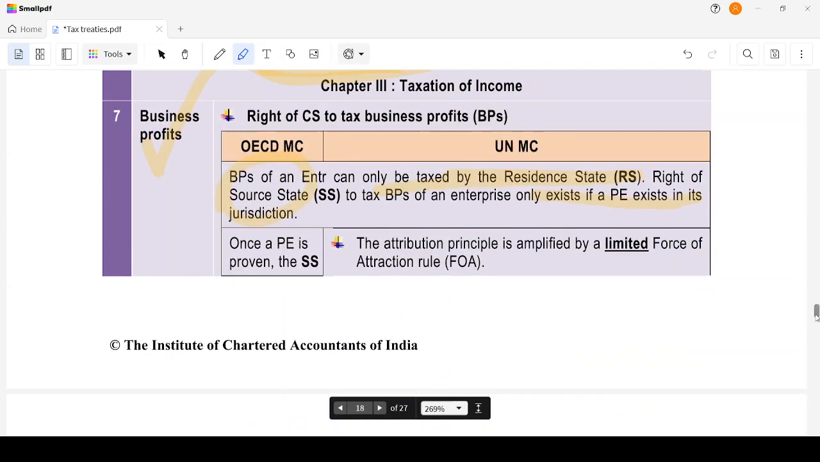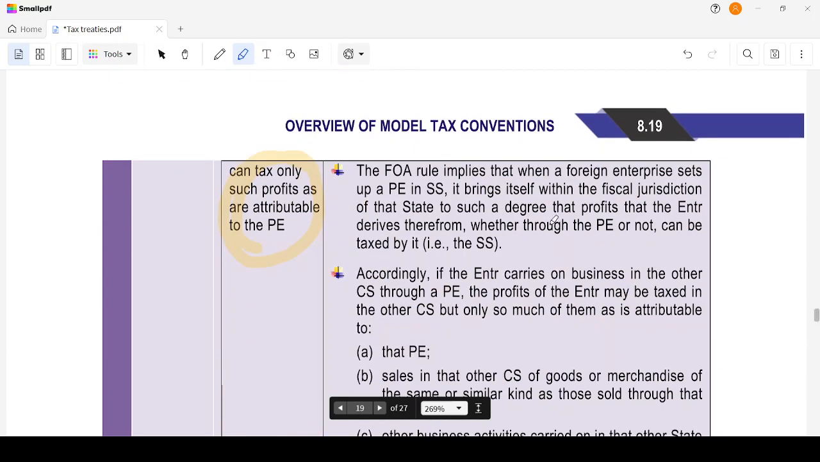And in the US, UN model, the attribution principle is amplified by a limited force of attraction rule. Okay. The force of attraction rule implies that when a foreign enterprise sets up a PE in the source state, it brings itself within the jurisdiction of the state to such a degree that profits that the enterprise derives therefrom, whether through the PE or not, can be taxed by it.